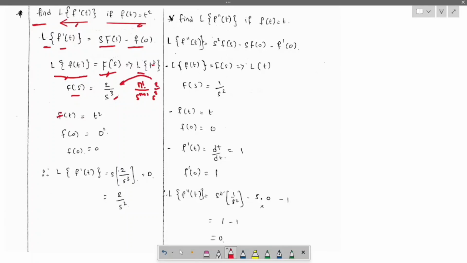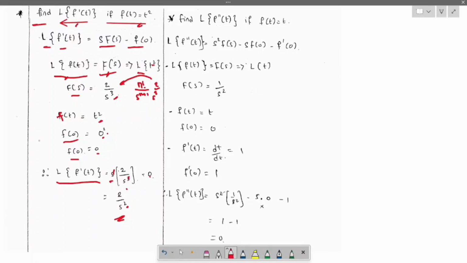Now f of t is t square, so f of 0 is 0 square, which is 0. Substituting, Laplace of f dash of t equals s times 2 by s cube minus 0, which is 2 by s square finally, since one s cancels out and we are left with the square.